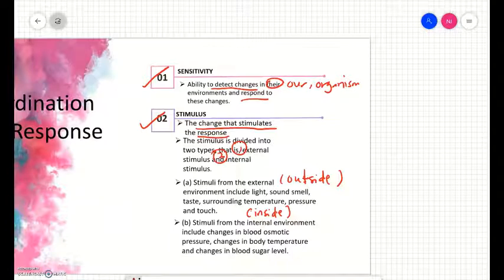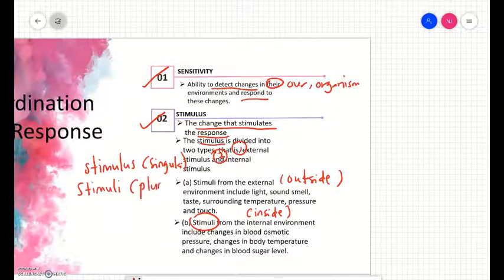That is an internal stimulus. So here is stimuli and then stimulus. What is the difference? Stimulus is singular, satu sahaja. When there are multiple stimulus, we call it stimuli. Stimuli is plural.